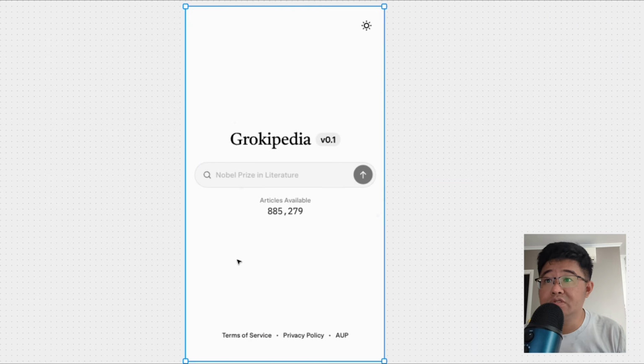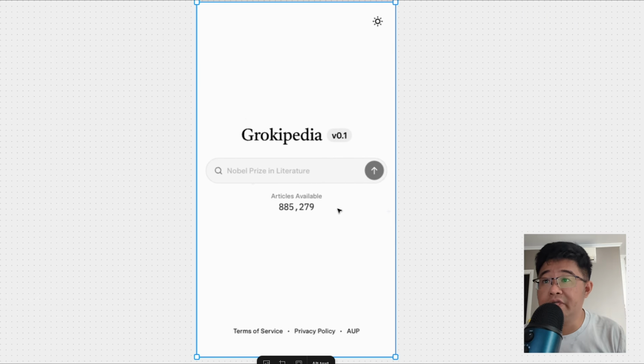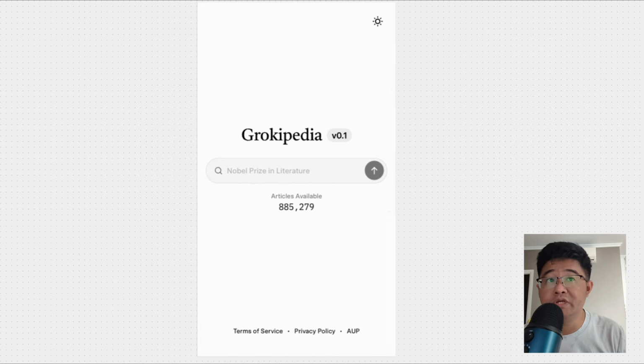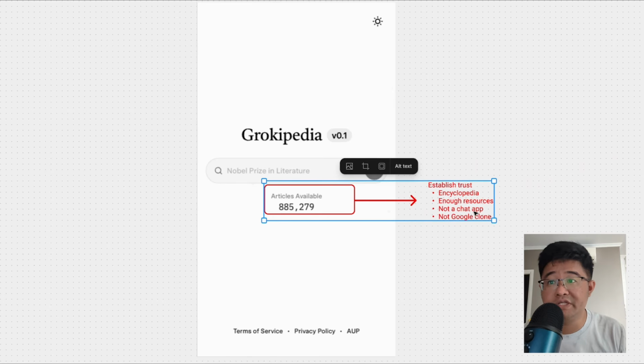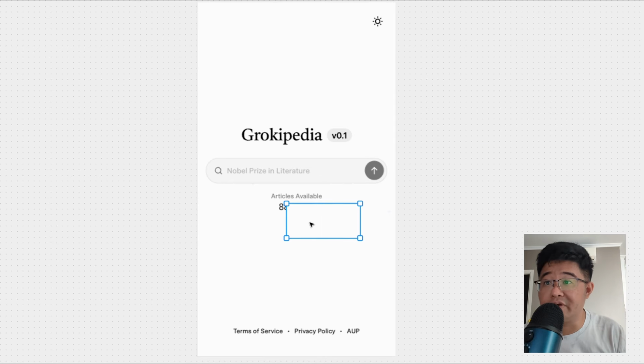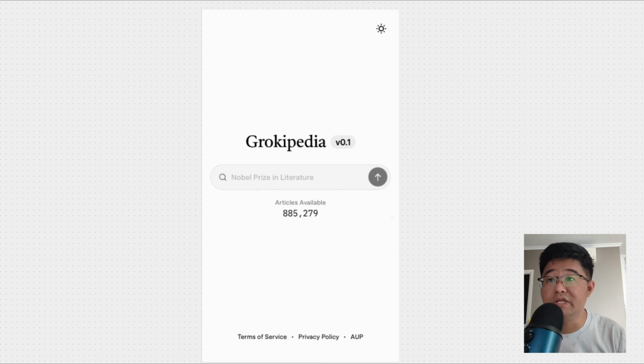Actually, there are a few things I noticed that make this Grokipedia MVP a very good example. The first thing is a very simple Google-like search, but it has this article counter. It says this number of articles is available. That makes a lot of sense because it brings trust. It says that it's not just a search, it's an encyclopedia. It's also saying that it's not like Google. Covering it like this makes a very huge difference in understanding what this application does. So this is actually a very neat solution.